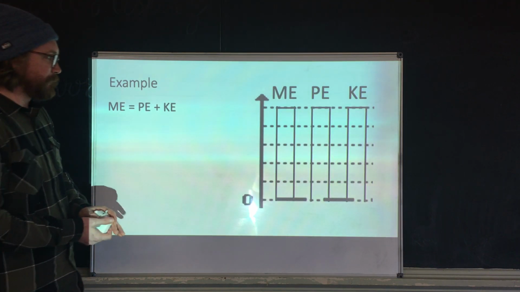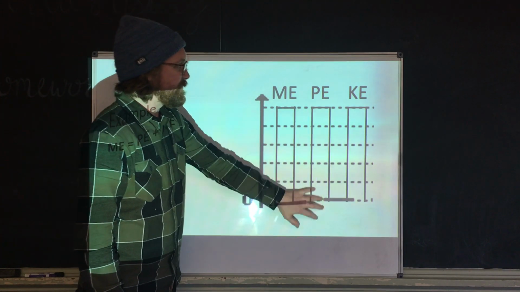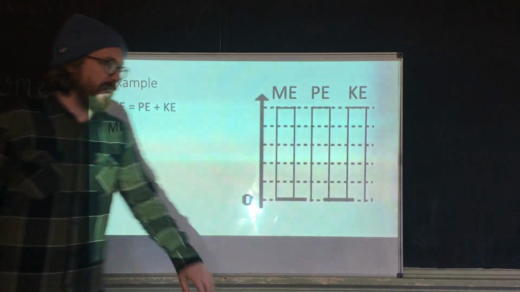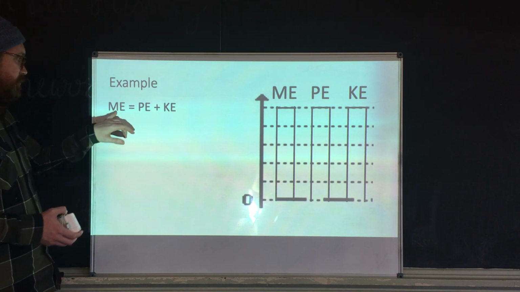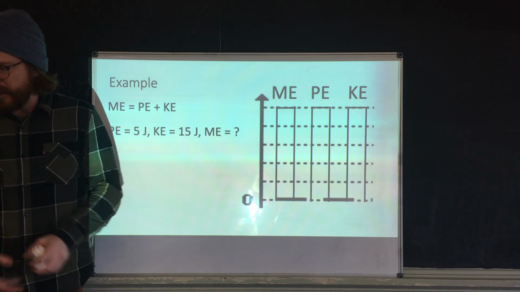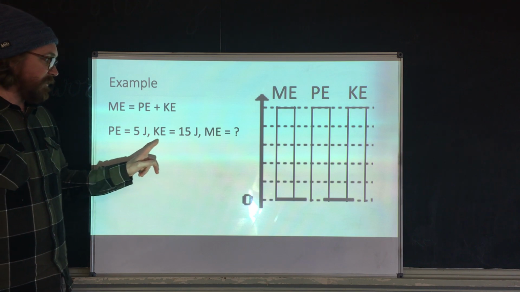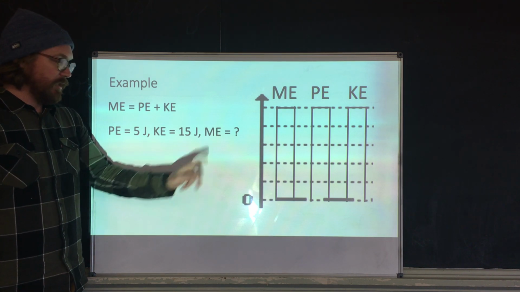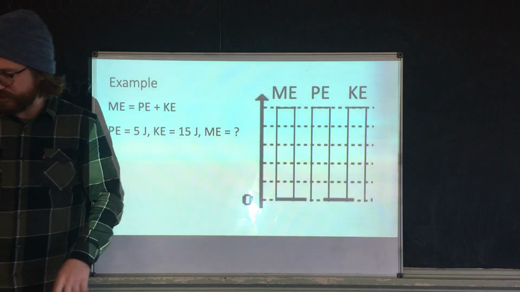So here we have how much mechanical energy we have, how much potential energy we have, how much kinetic energy we have. And they're always going to add up. So here's our equation that we just had. Let's look at an example. If I have 5 joules of potential energy and 15 joules of kinetic energy, how much mechanical energy do I have?